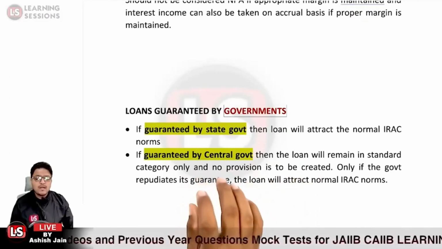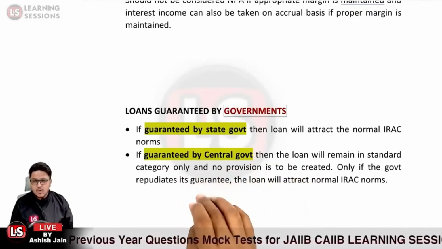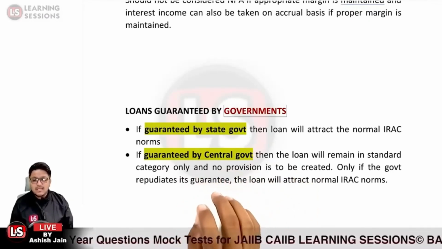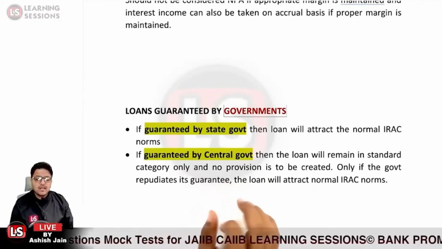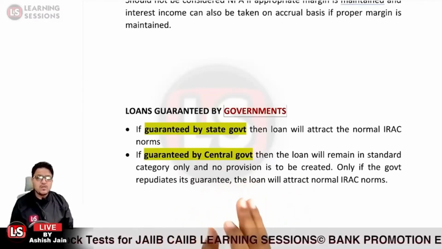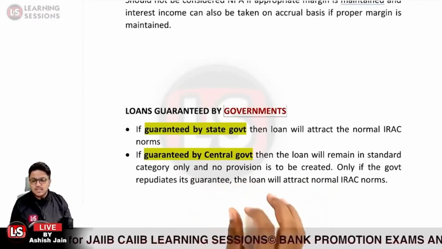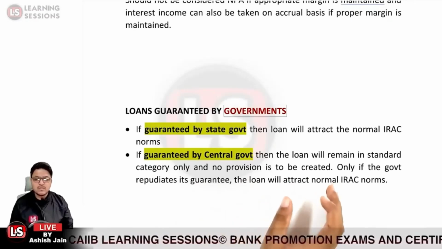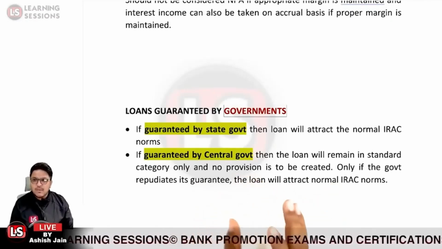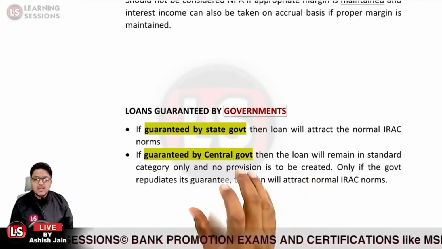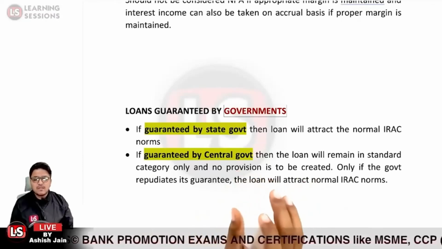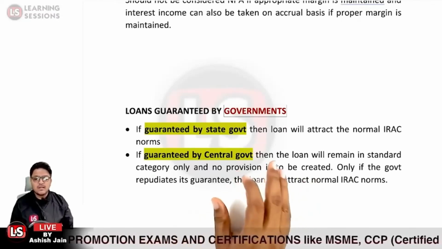Only if the government cancels or repudiates the guarantee, in that case it will attract the normal IRAC norms, that is the income recognition and asset classification norms. Otherwise, if the loan is guaranteed by the central government, no provision is to be created and the account will remain under the standard category only.